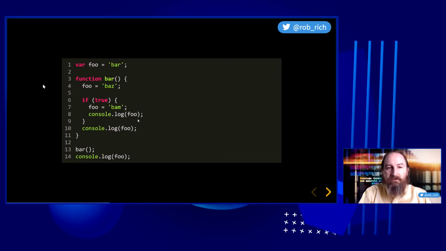We'll console log Bam. We'll console log Bam again. And then leaving our function, we will go looking for a foo variable, find this one again, and we'll console log Bam a third time. Is that what you got?